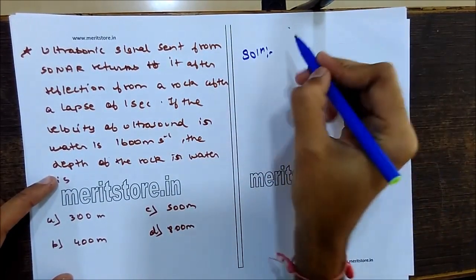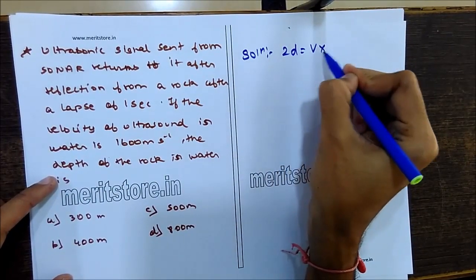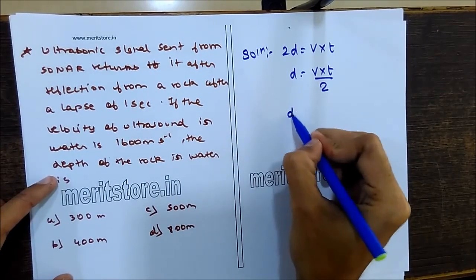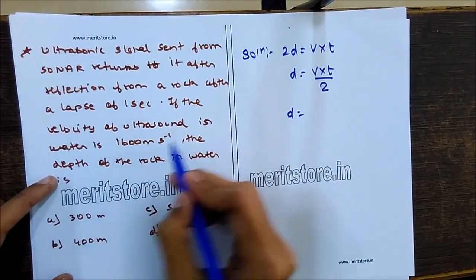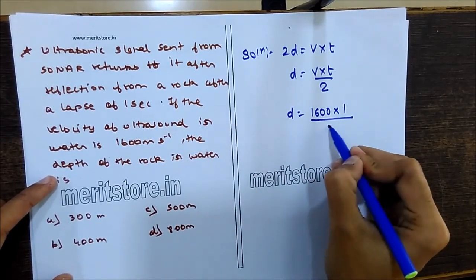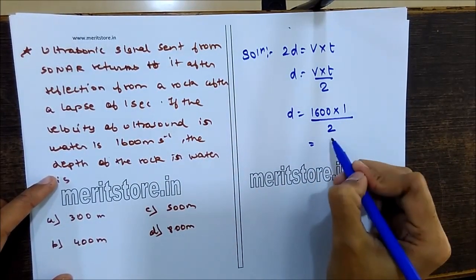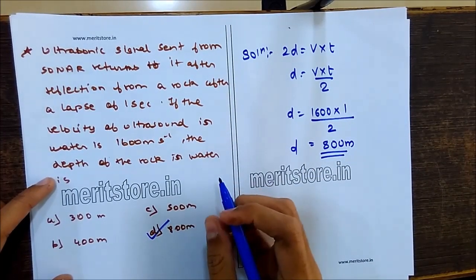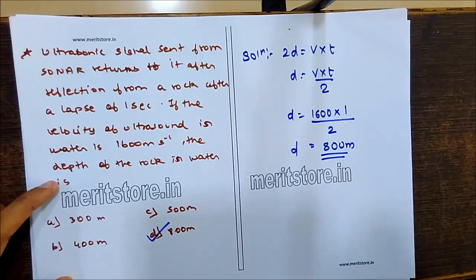So the distance is covered twice, so 2D equals V into T, where D equals V into T upon 2. D will be equal to the velocity of the sound, 1600, multiplied by the time taken, 1 second, upon 2. So the answer is 800 meters. So D is the correct option, 800 meters.